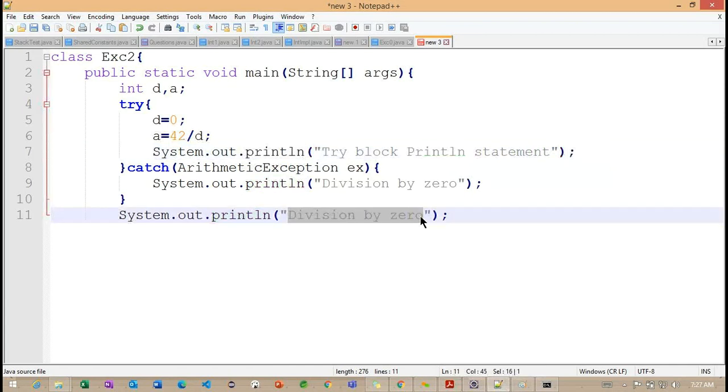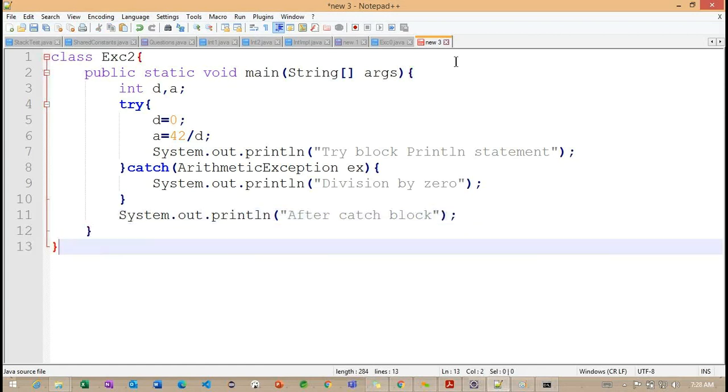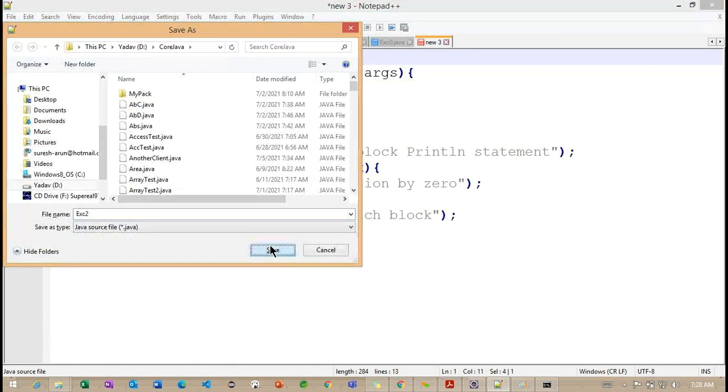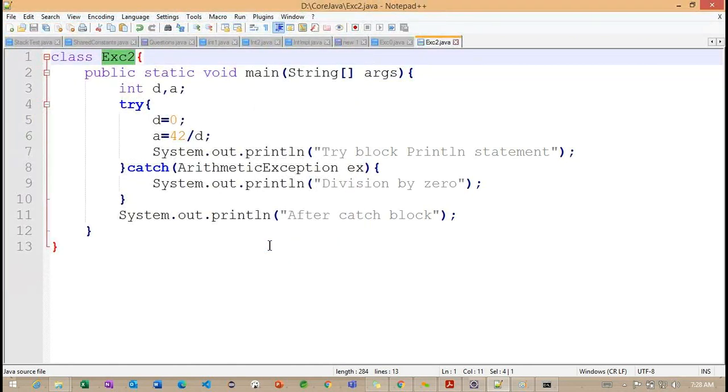The message we can define is after catch block. And I'm closing the main method and the class-level brace. I'm saving with exception 2.